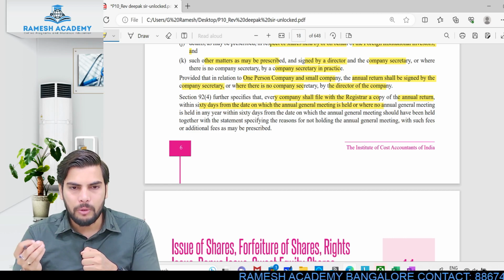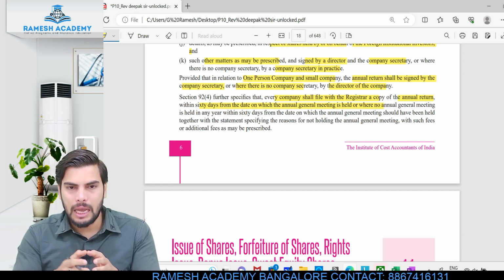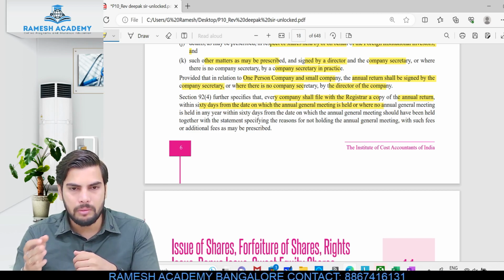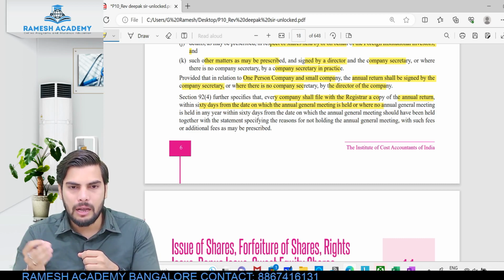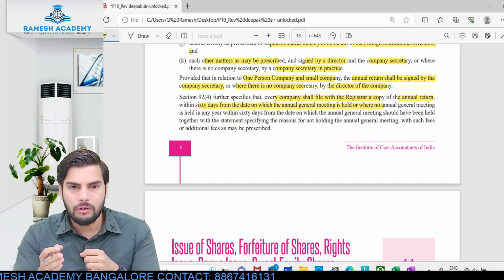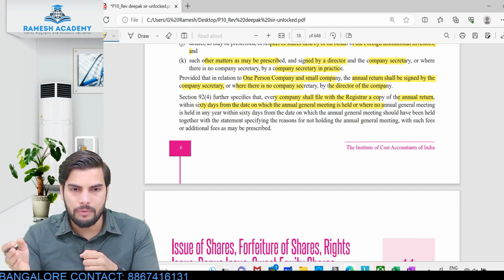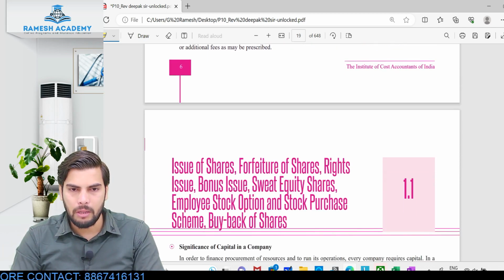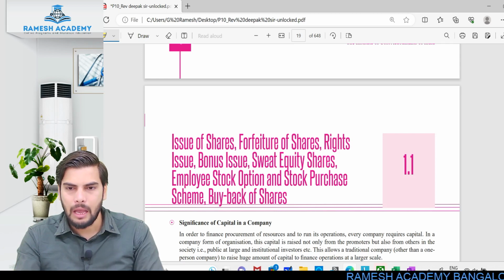The amount of remuneration paid to the directors and key managerial personnel, the number of meetings held, whether annual general meeting or board meetings, every detail will be available in this annual return. Clear? If there is any amount which the company or the directors paid as penalty for contravention of any provision, those details will also be mentioned. The number of shares held by foreign institutional investors, all these details will be available. Clear? And you know that this annual return has to be signed by the company secretary, and within 60 days from the date of the annual general meeting, it has to be submitted to the ROC. Any doubt, any confusion so far?